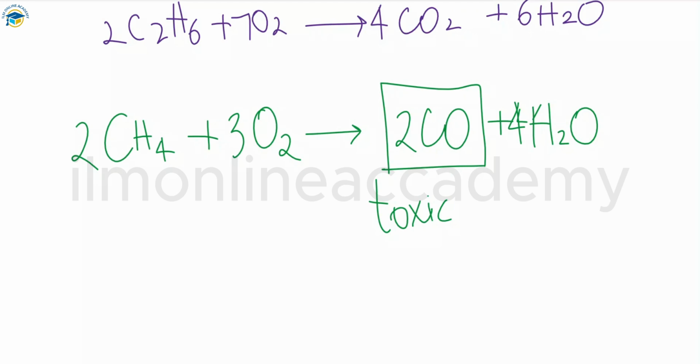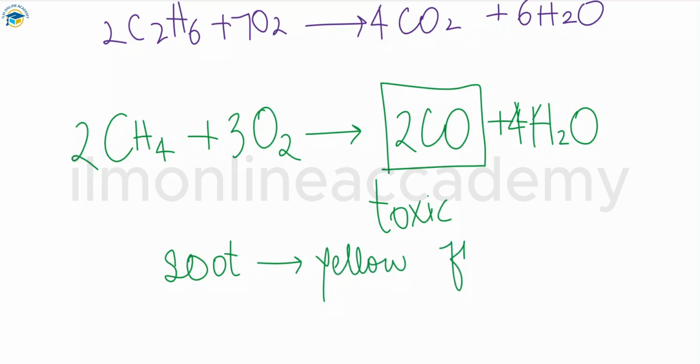Incomplete combustion also produces fine particles of carbon soot, which I already told you about. These particles have not reacted to produce carbon monoxide. It is the fine carbon particles that glow yellow in the heat of the flame. They give a candle flame or the safety flame of a Bunsen burner its characteristic yellow color. So whenever carbon soot is produced, you can easily check this by the color of the flame. This is the characteristic yellow flame of carbon soot particles.